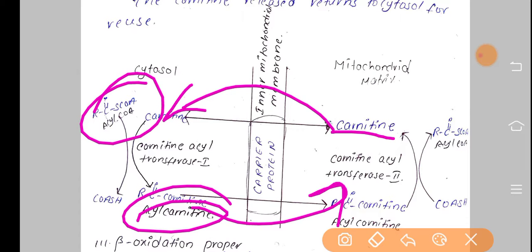Again this acyl carnitine will be transported to the mitochondrial matrix, and again with the help of the carnitine acyltransferase 2 enzyme, this acyl group is separated from the carnitine. In this manner continuously the carnitine protein will help in the transportation of acyl groups into the mitochondrial matrix. Hope you understood the second step.